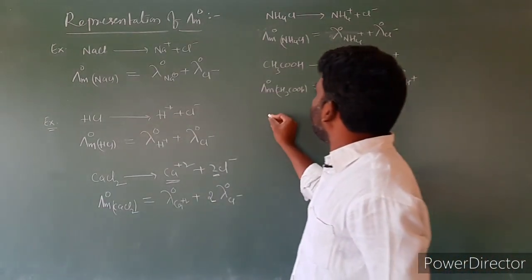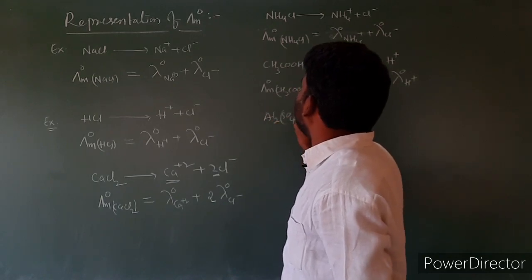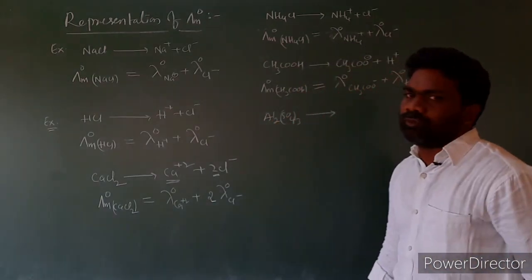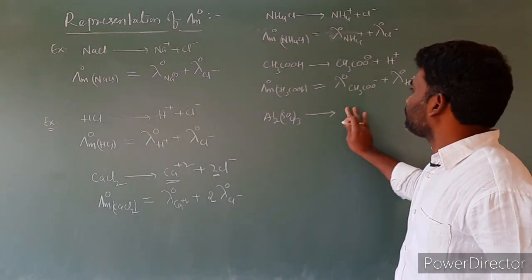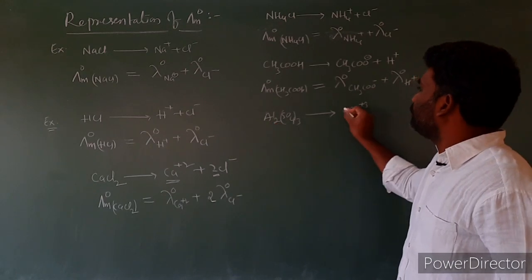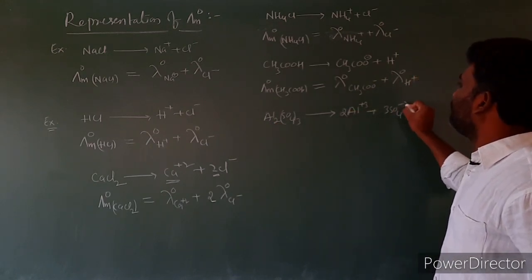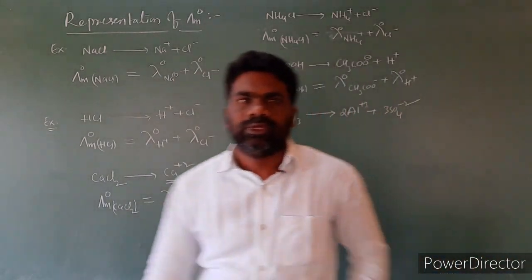Another example is Al2(SO4)3. Al2(SO4)3 dissociates into 2Al3+ plus 3SO4 2-. So how many did we get? 2 Al3+ plus 3 SO4 2-.